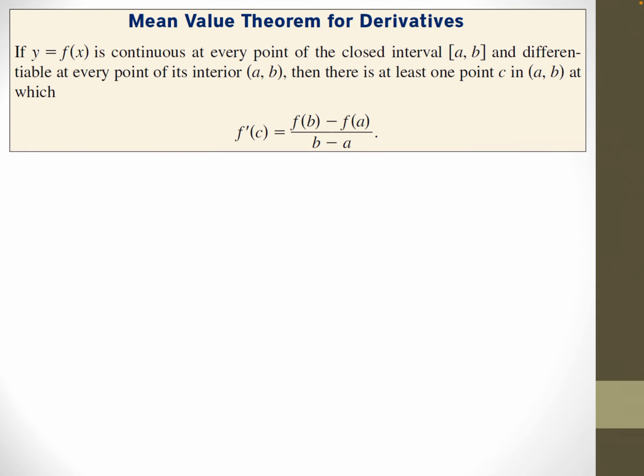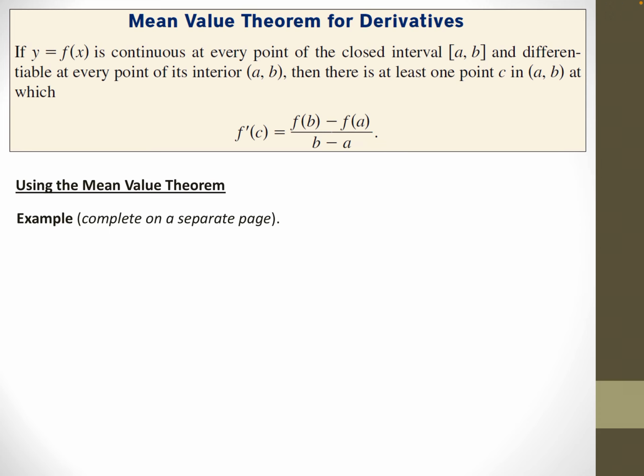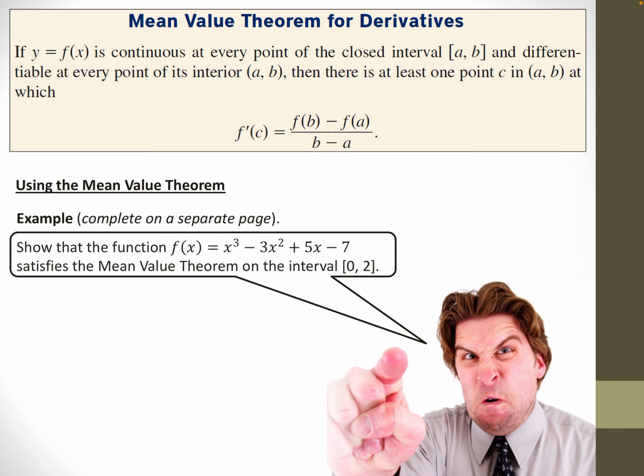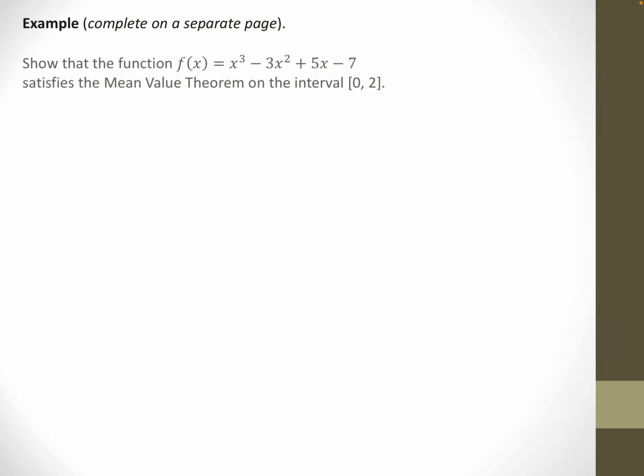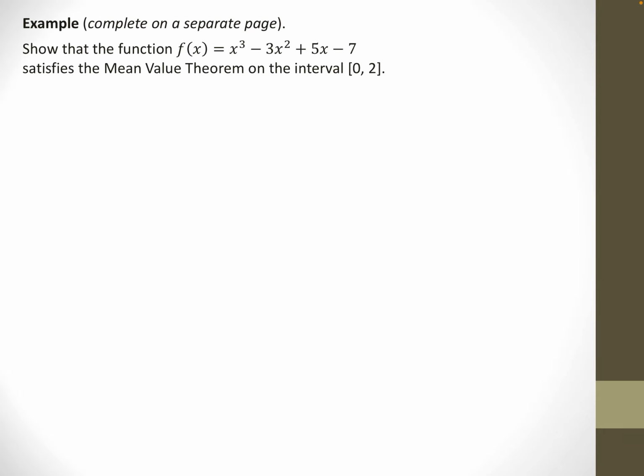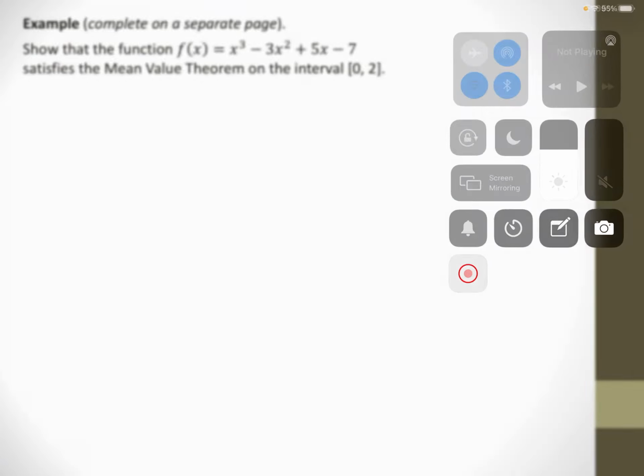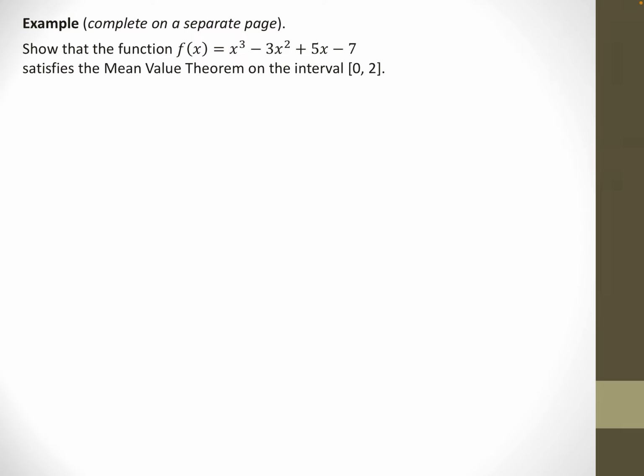So, this is the same statement as before. So how do we use the mean value theorem? Here's an example of how we use it. If it's not perfectly clear, check out this example, and I would do it on a separate page here so you can see it. Show that the function f of x equals x cubed minus 3x squared plus 5x minus 7 satisfies the mean value theorem.